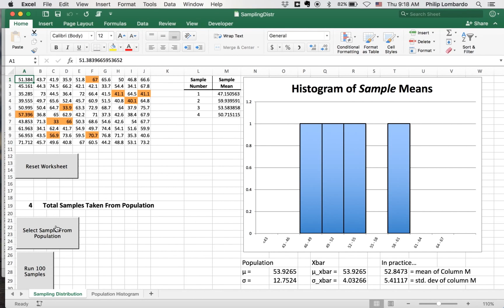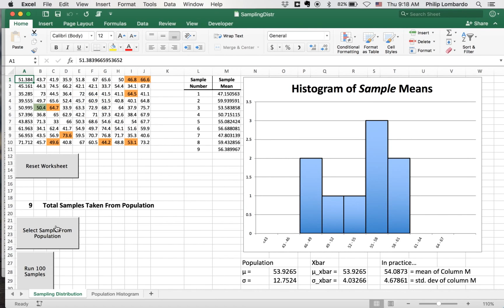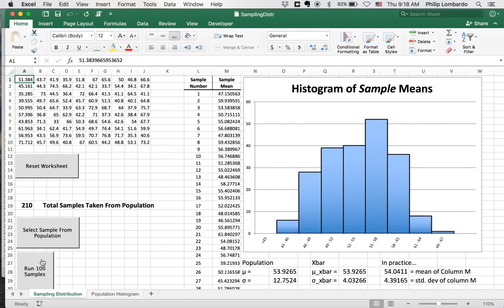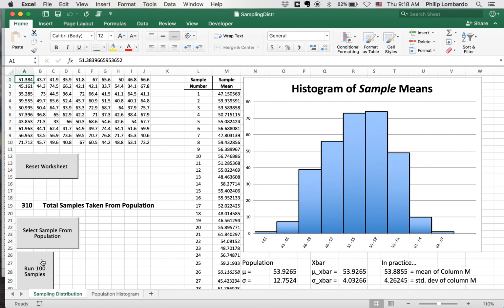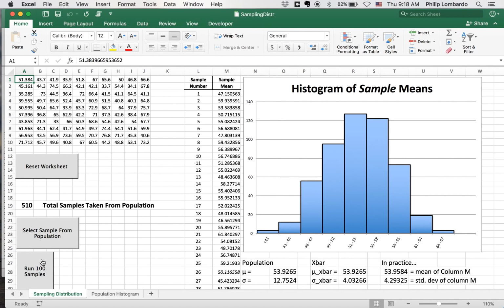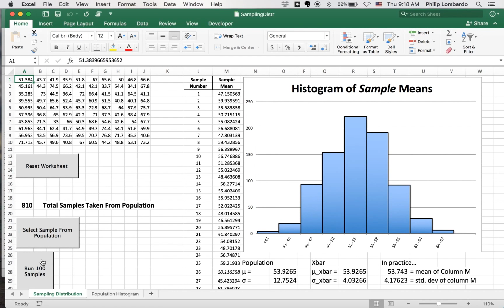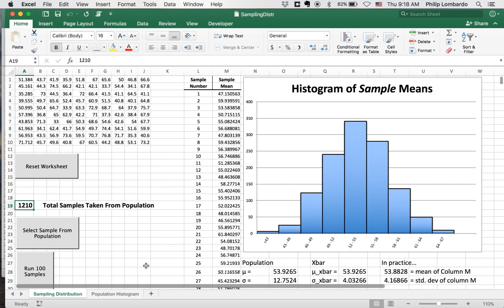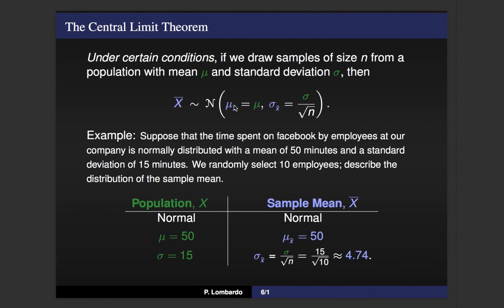So the idea is to do this many times. We're trying to take advantage of the law of large numbers. So I'm going to run 100 samples at once, and then another 100, and then another 100, etc., until I've done this many times. Now I currently have about 1,200 samples taken from this population. And immediately what you notice is that the sample means as a distribution have this nice bell-shaped curve. This highlights the fact that x bar as a random variable is normal.